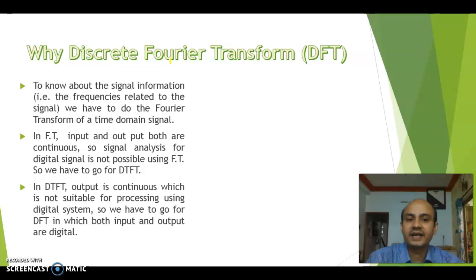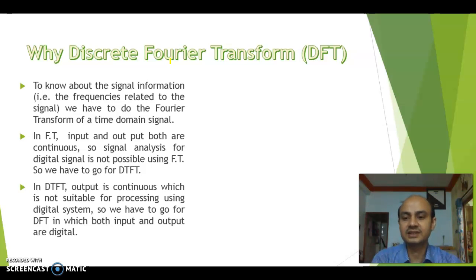So the Fourier transform, DTFT and DFT are doing the same thing, that is converting the time domain signal into the frequency domain signal. These are the three tools. But the question is, why will we choose the DFT, not DTFT? Why are we not using the FT, the Fourier transform? Because the Fourier transform is converting the time domain signal into the frequency domain, DTFT is also doing that same thing, and DFT is also doing the same thing.